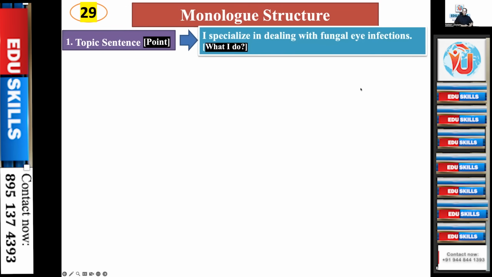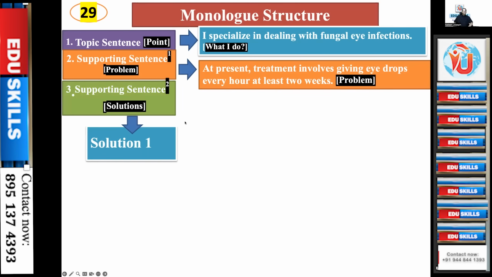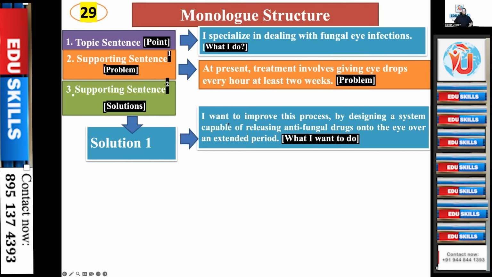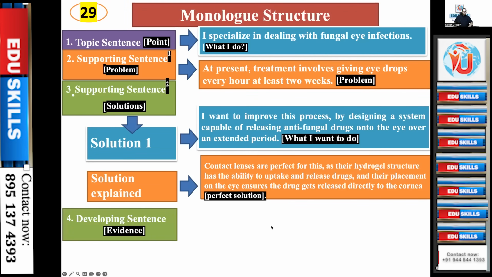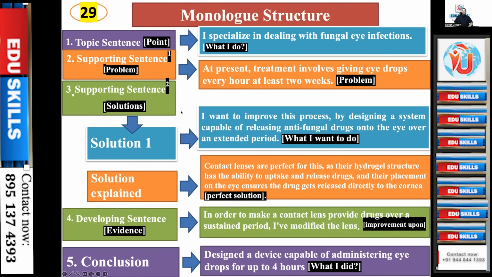the answer. In the other way, the point is also known as the topic sentence, specialized in dealing with eye infection. Then you have the supporting sentence, the problem. Already I have said. Then supporting sentence 1, the solution, explained: what I want to do. Then the solution explained, the perfect solution. Then the developing sentence, evidence given. There is evidence in order to make a contact lens provide drugs over a sustained period. I have modified the lenses. Then the conclusion. So topic sentence, supporting sentence, developing sentence.